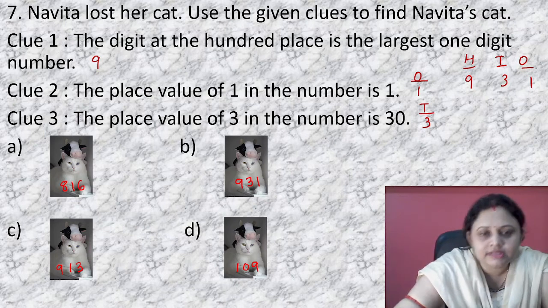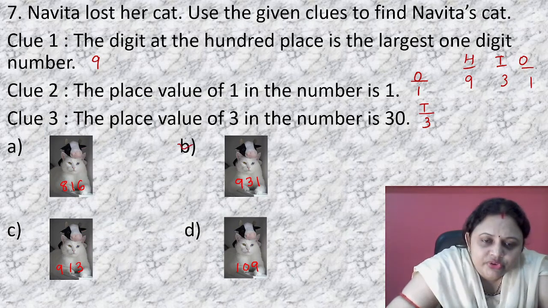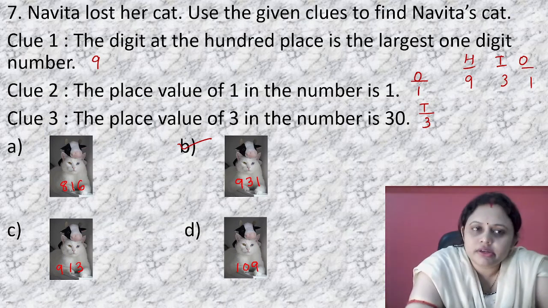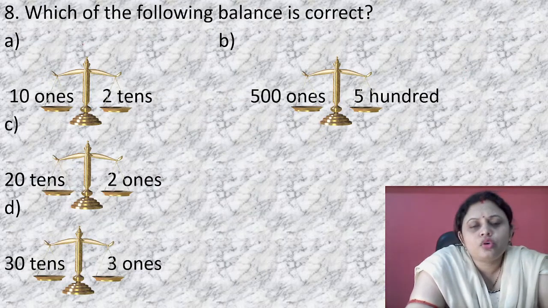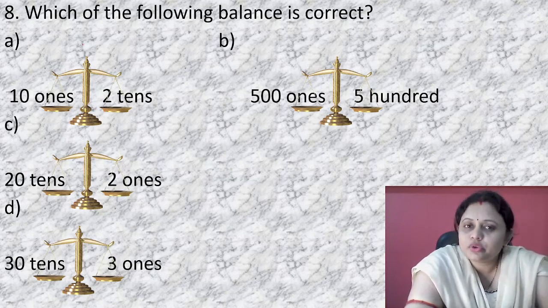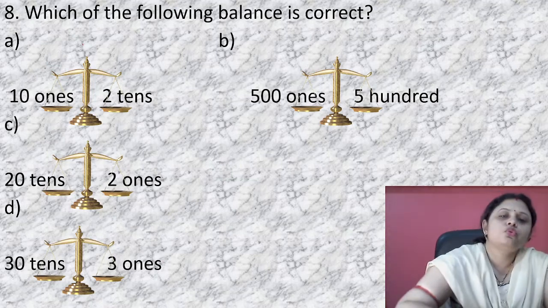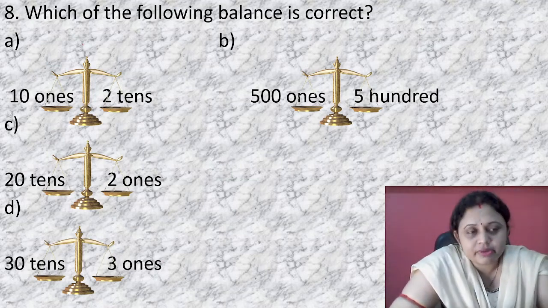So, which is Nobita's cat? That is option B, 931. Okay, got it? Next question. If you know the answer or you want to try the questions, you pause the video, you try the question, then you can match your answer with my answer. Okay. So, our next question is question number 8.